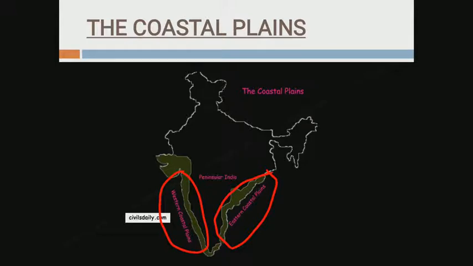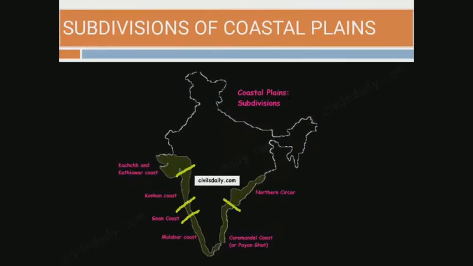The western coastal plain along the Arabian Sea is narrow, uneven and rocky. Small rivers rising from the Western Ghats flow swiftly into the sea. Some of them form estuaries. Okay, dear student, so these are the two types of coastal plain. Now you are seeing the subdivision of coastal plain.